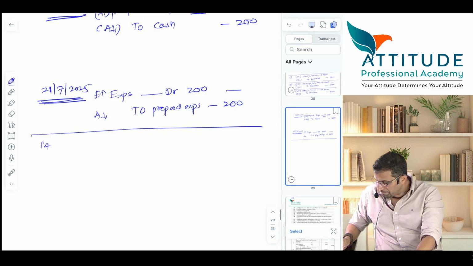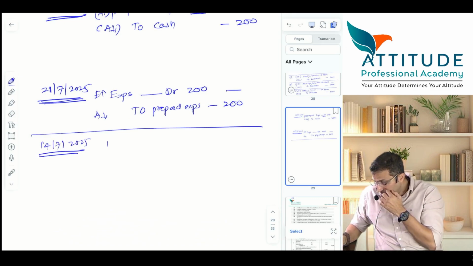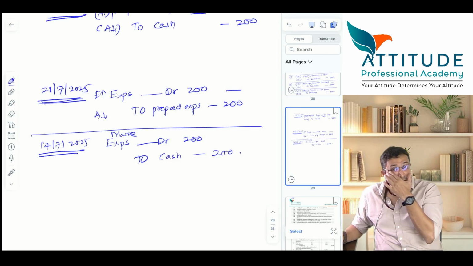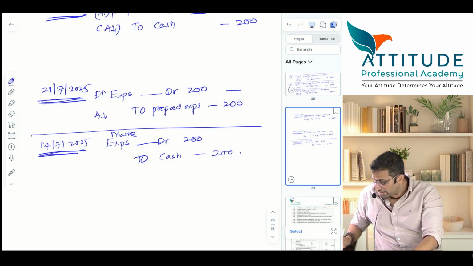On 14/7/2025, I passed the entry. Expense account debit, movie expense debit 200 to cash 200 on 14th.